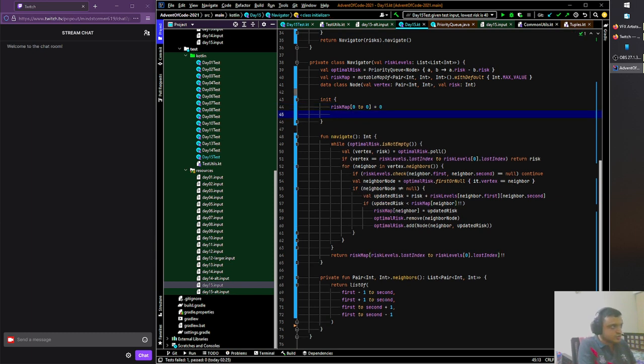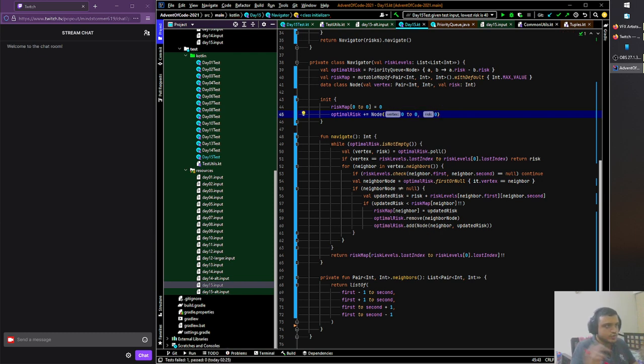We want to do that. And we also want to add that into optimal risk. So optimal risk dot add, I think dot add will work as plus equal to, I'm pretty sure. Plus equal to this node, where we need to pass in a pair, which is of course 0 to 0, right? That's our pair of vertices. And the risk which we're going to pass in for that is 0.